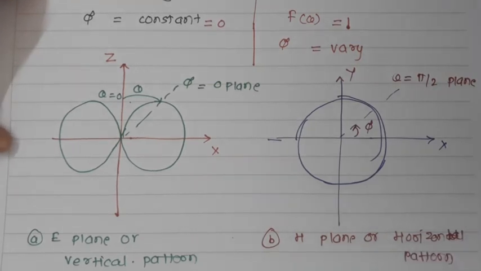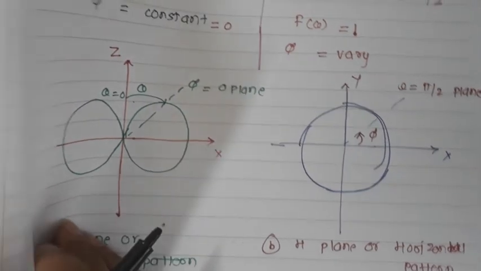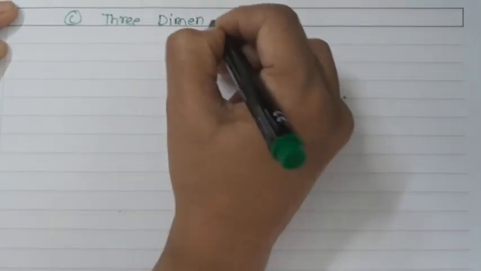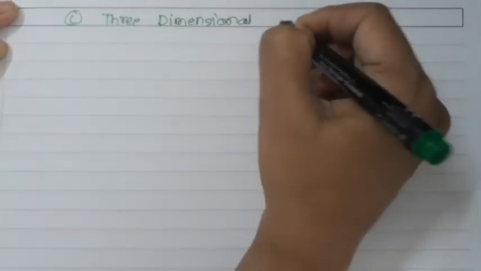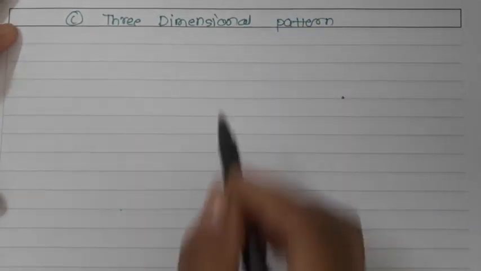Now let us talk about the three-dimensional patterns. By observing these two patterns, we will understand how our three-dimensional pattern will look. So let us draw the three-dimensional pattern for the infinitesimal dipole. This pattern will look like this.